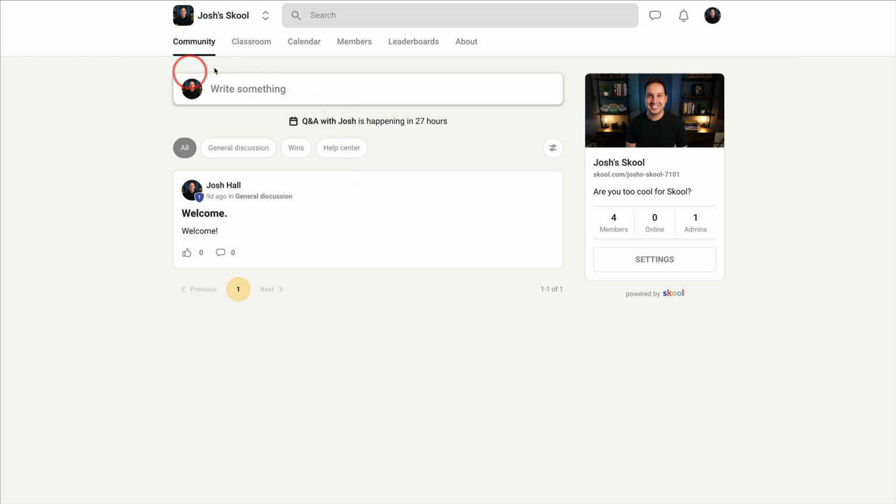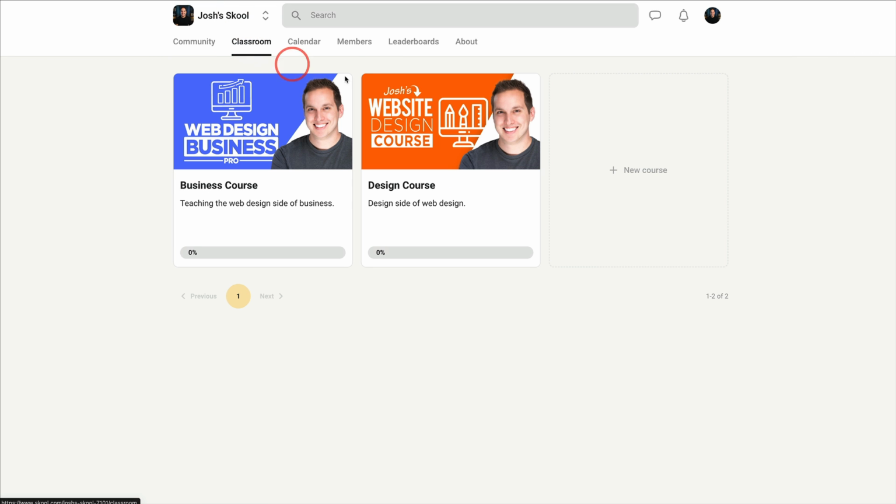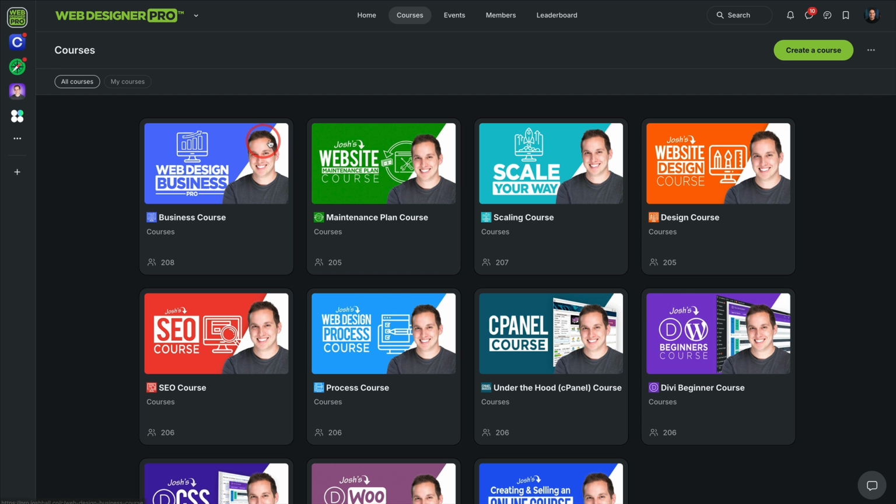Now, Skool looks slightly different in that it's called Classroom. And I don't know if you can customize that, but they do have courses as well. Both act fairly similar, although Circle does have more robust features with customizing each one of these courses. And we'll look in some more detail at further features and examples in the courses.